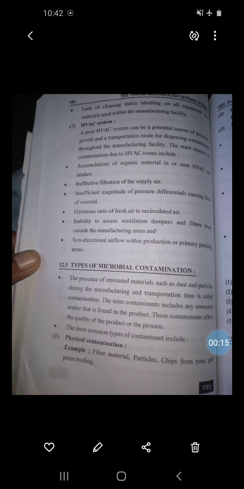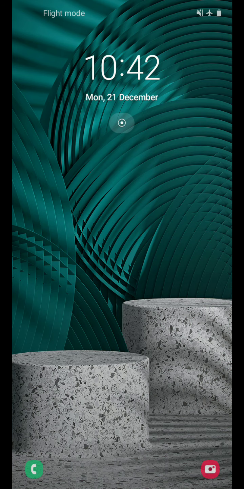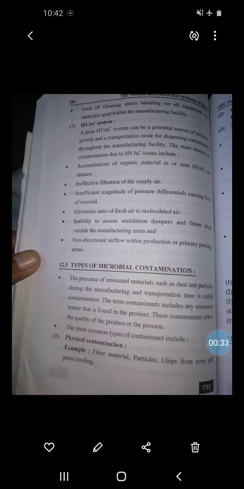It means the presence of unwanted material, for example dust or any particles, during the manufacturing as well as during transportation. This is called contamination. Then the contaminant includes unwanted material or unwanted matter that is found in the product. These contaminants affect the formulation, the quality of the product, or the formulation process of any product.